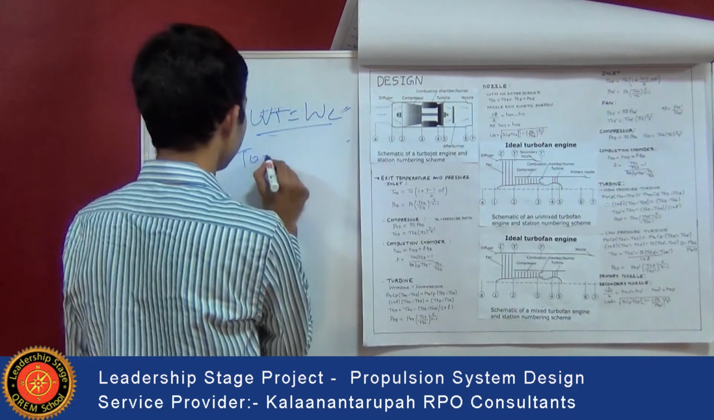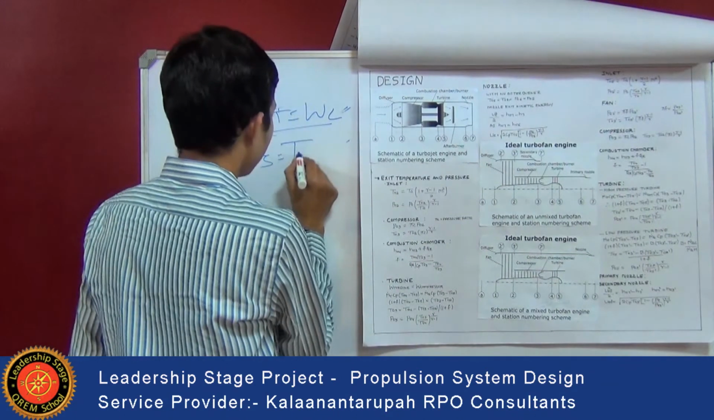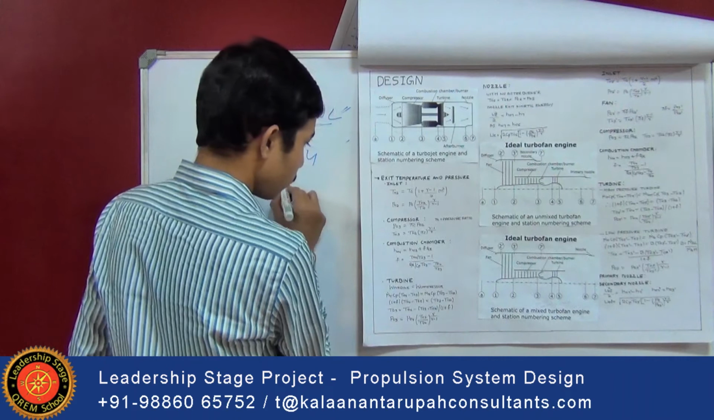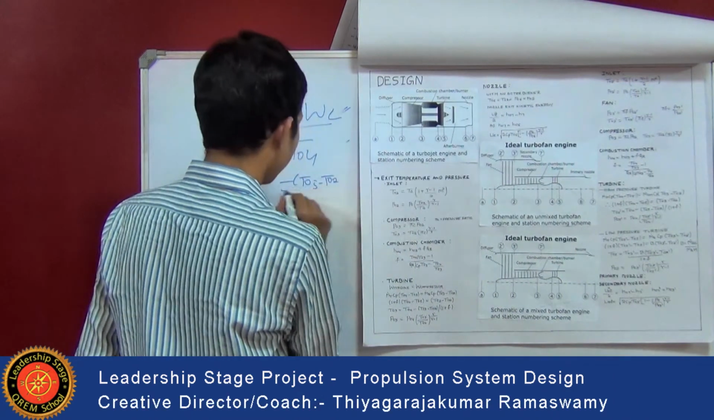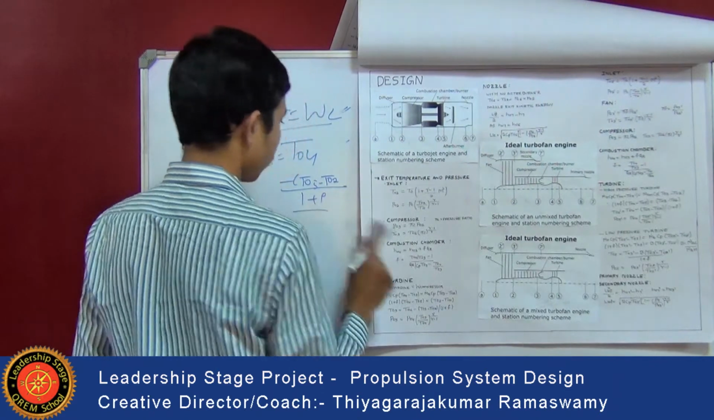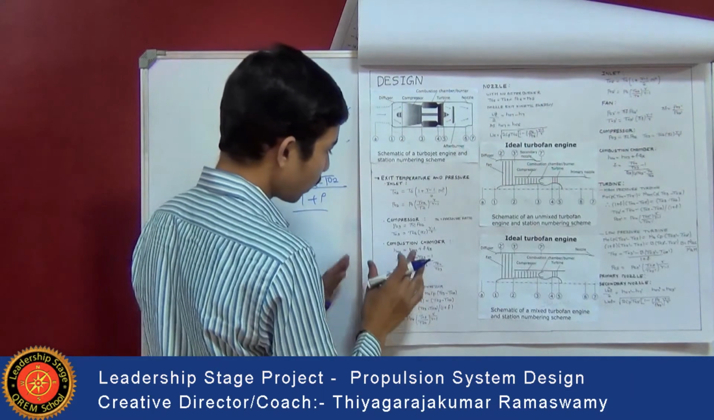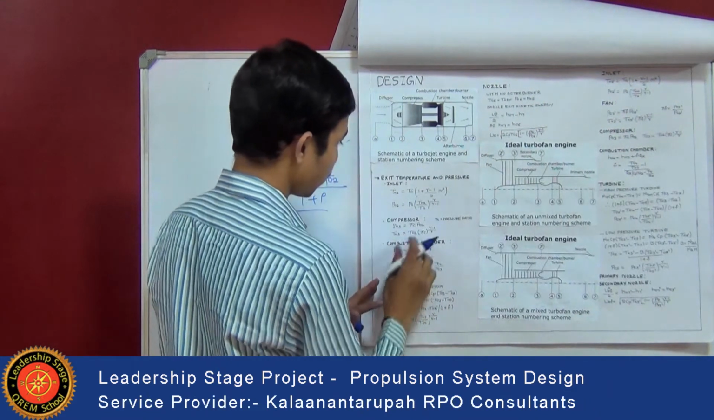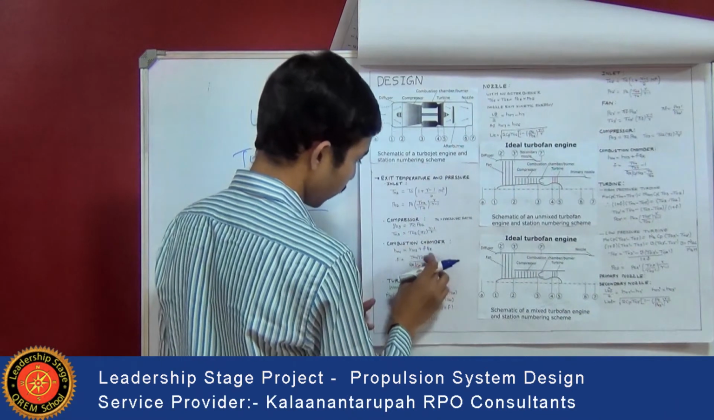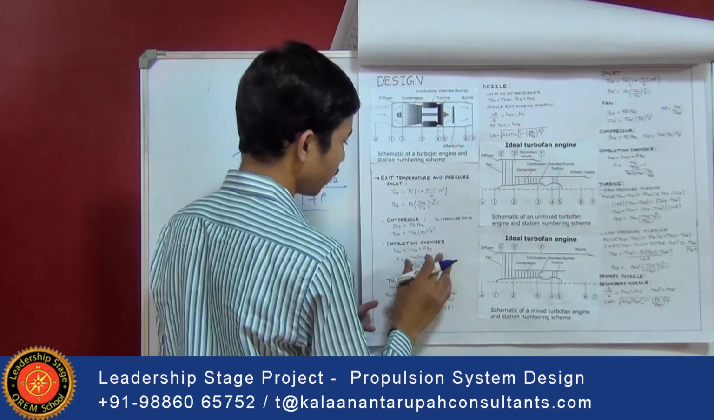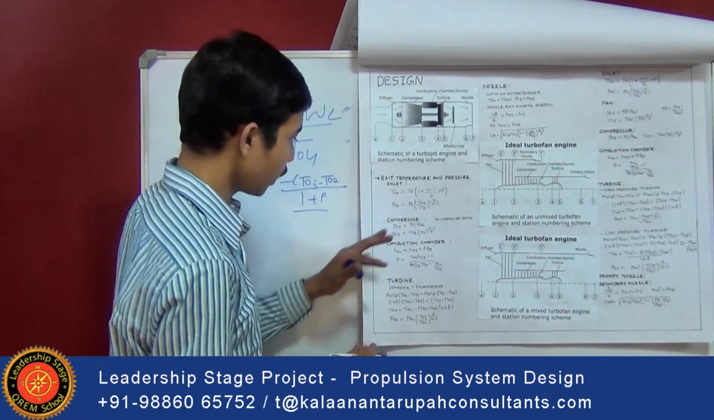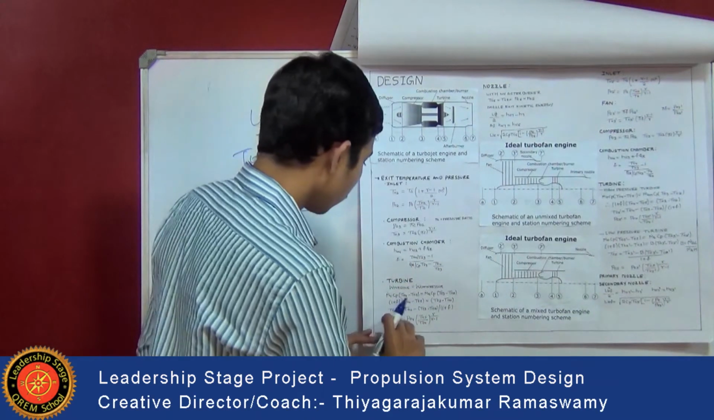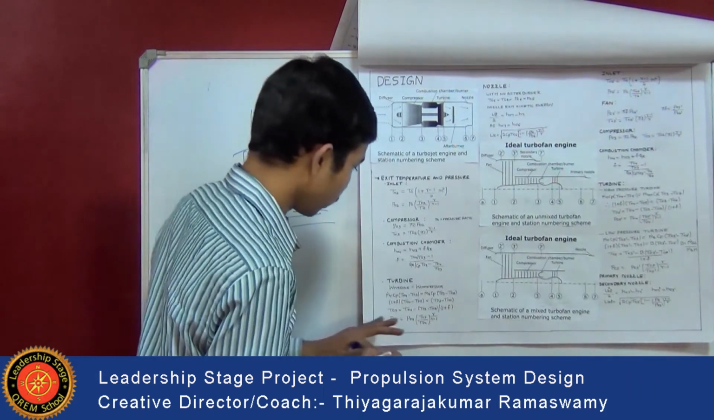T05 is equal to T04 minus (T03 minus T02) divided by 1 plus F. So in order to calculate the work done by the turbine, this F, the fuel air ratio of the combustion, has to be calculated. So while designing, these steps have to be followed, then only proper design can be done. So using this formula T05 is calculated.